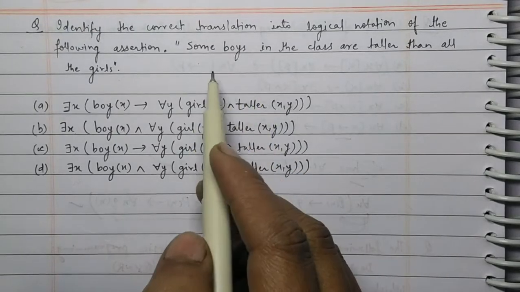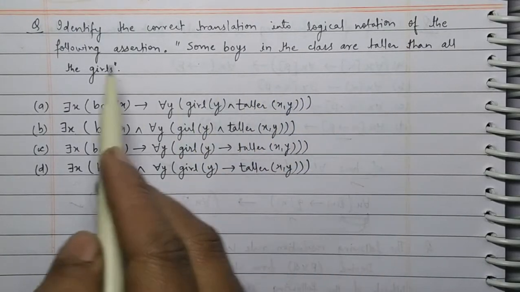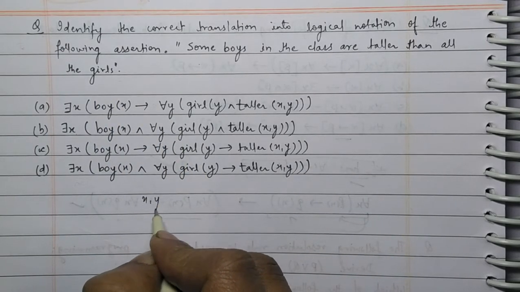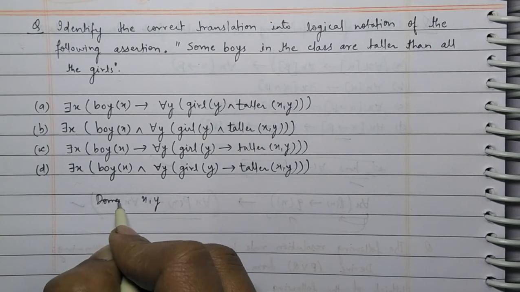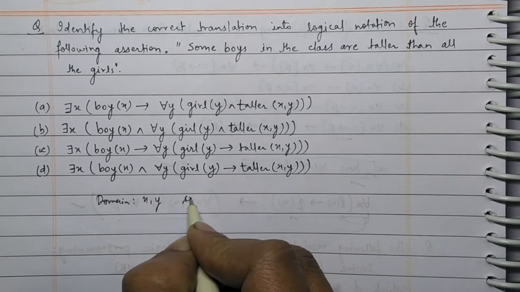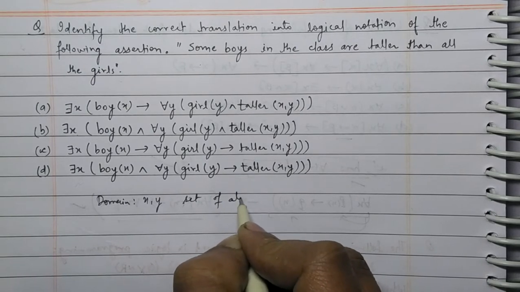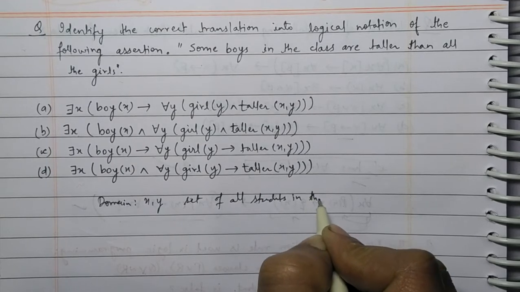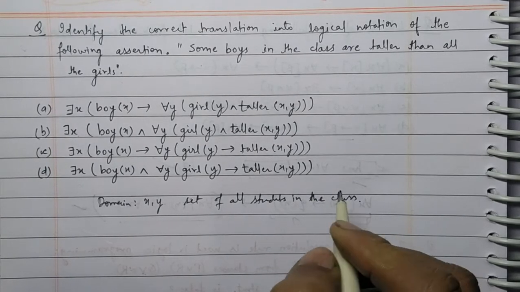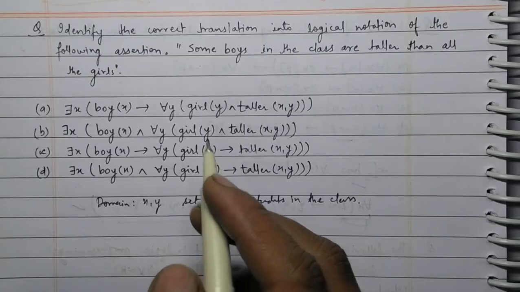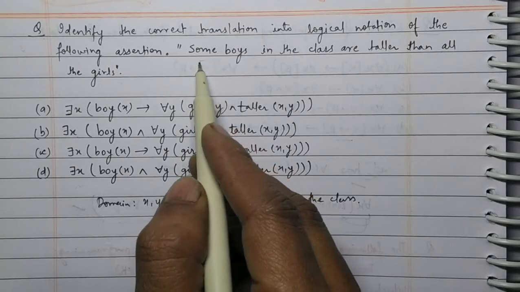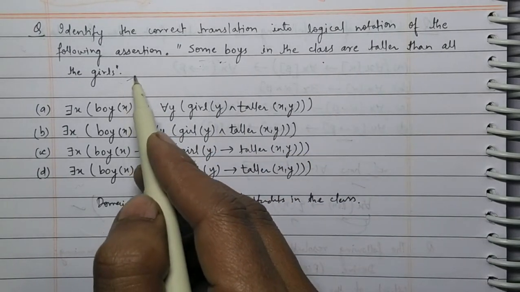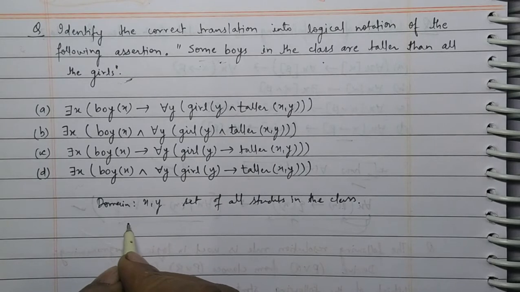In the question, given that some boys in the class are taller than all the girls, let x, y be the domain. Domain is the set of all students in the class. Some boys means there is at least one boy in the class who will be taller than all the girls in the class. So we will use the there exists clause.